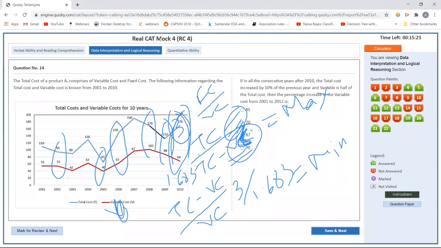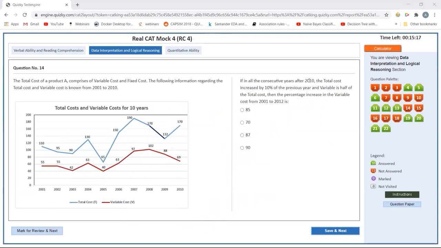Let's come to the last sum. If consecutive increases are 10% in total cost, and variable cost is half of total cost, what is the percentage increase in variable cost? I'll use the calculator. It is 170 into 1.1 into 1.1, and I get 205.7. Divided by 2, this is the variable cost, 102.85.